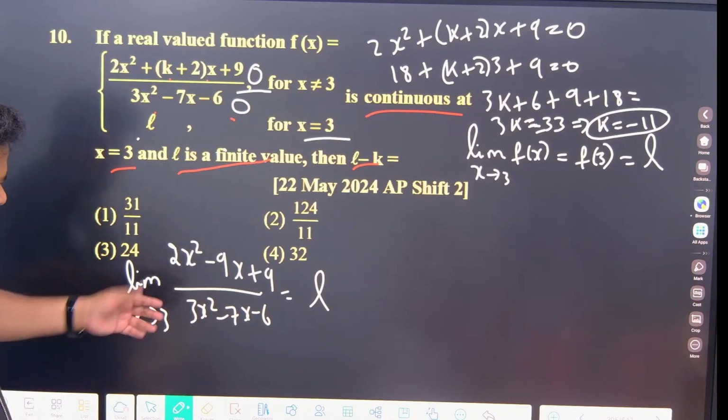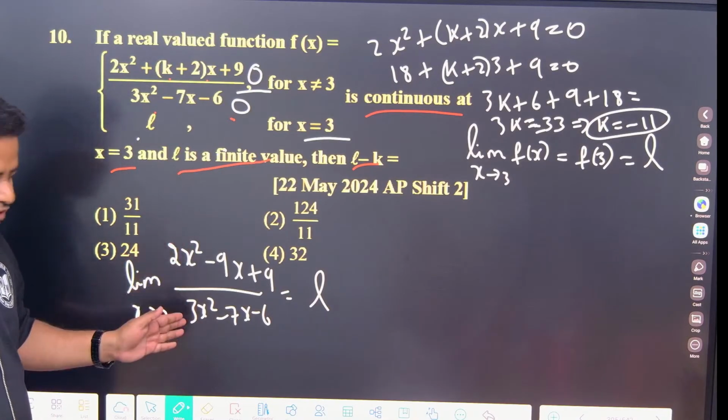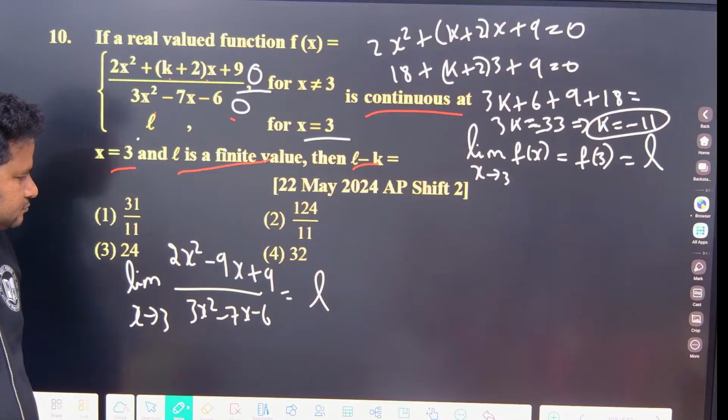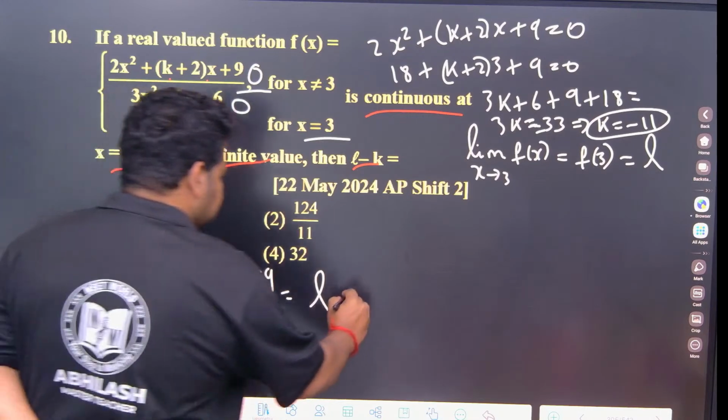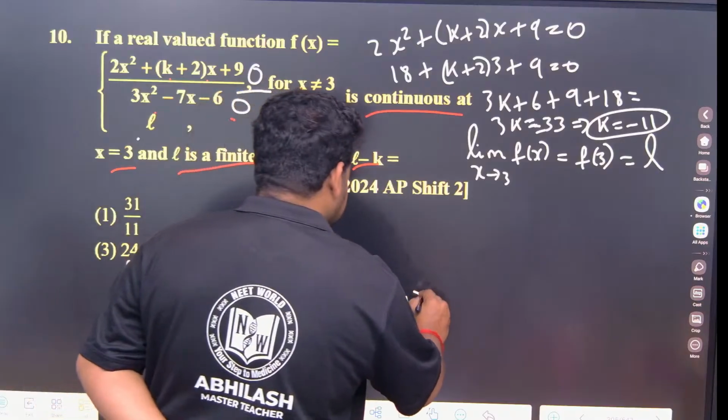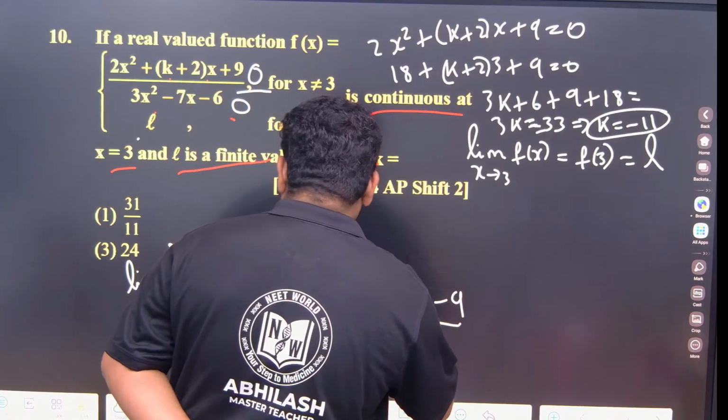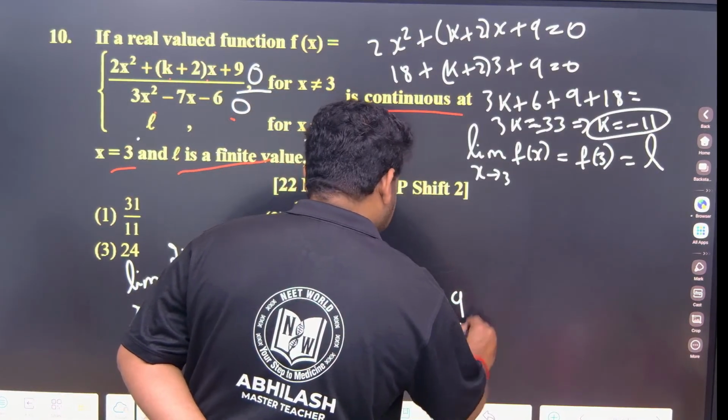Now if I put 3, definitely I will get 0 by 0 form. So what should I do now? LH rule. So we will apply the LH rule. So we will get 4x minus 9 divided by 6x minus 7 is equal to L.